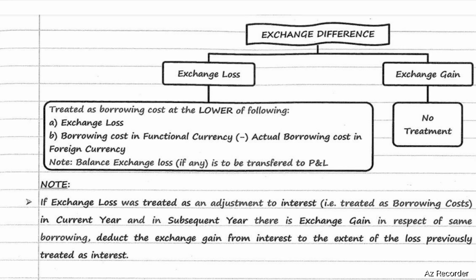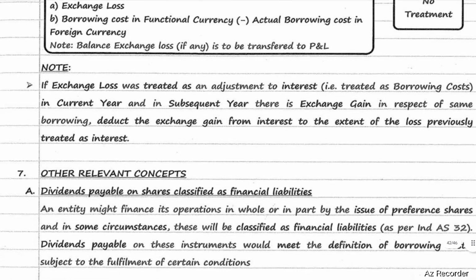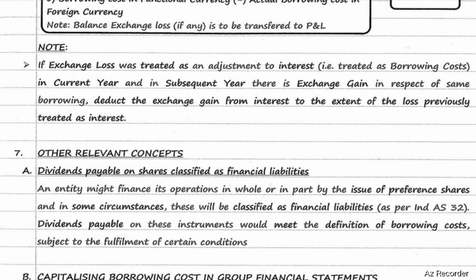Exchange gain, there will be no treatment for exchange gain. If exchange loss was treated as an adjustment to interest, that means it is treated as borrowing cost in the current year, and in the subsequent year, if there is any exchange gain in respect of the same borrowing, deduct the exchange gain from interest to the extent of loss previously treated as interest.